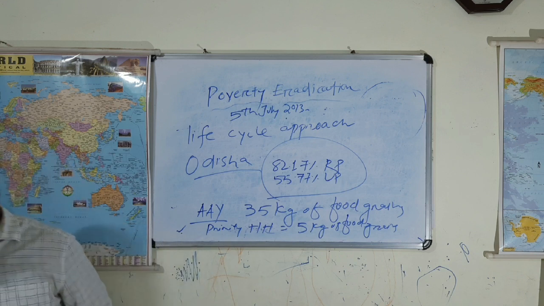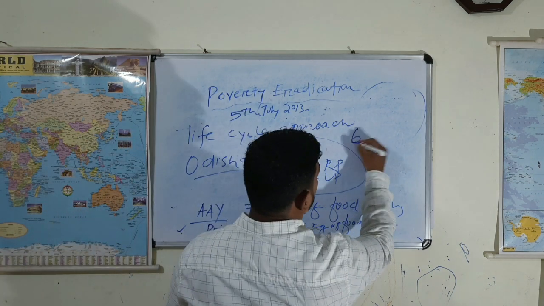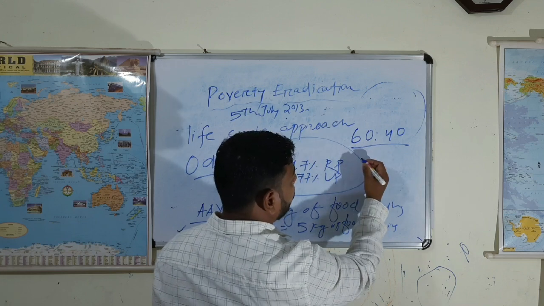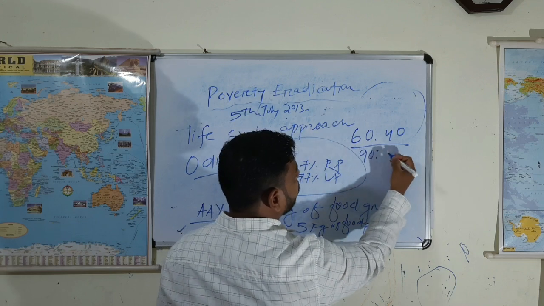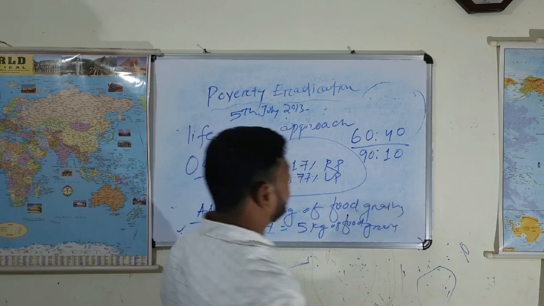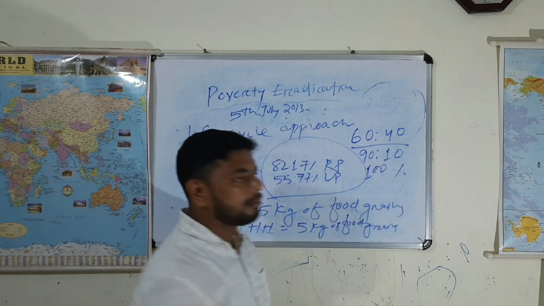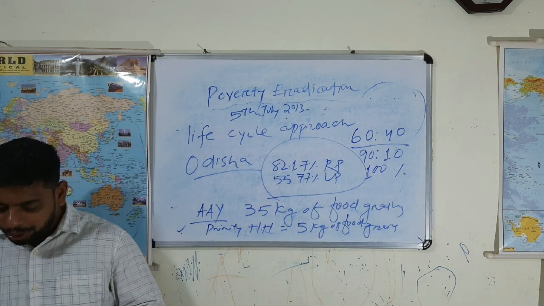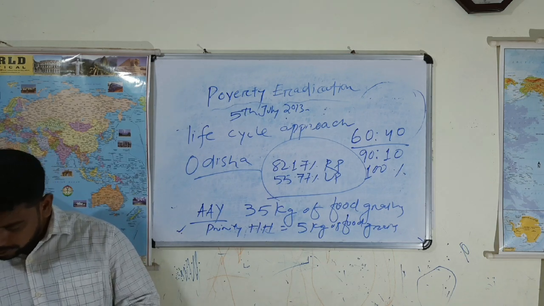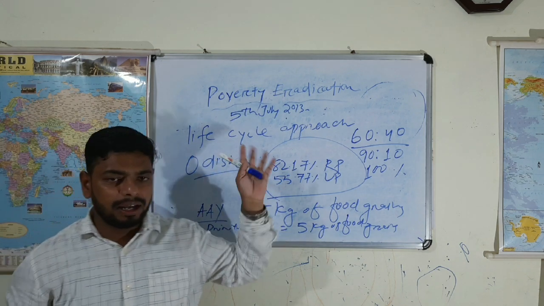What are the contributions of the central and state governments here? It is 60-40 by central and state. But in the case of Northeast states, it is 90% borne by the central government and 10% by the state government. And in the case of Union territories, 100% is borne by the central government. Is there still any doubt over here? Northeast states include Arunachal Pradesh, Meghalaya and all of those.